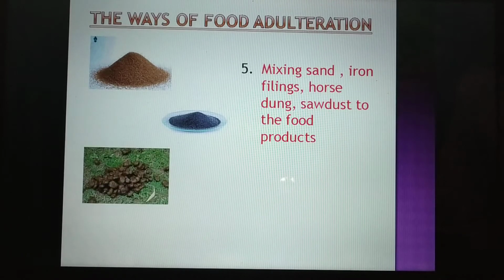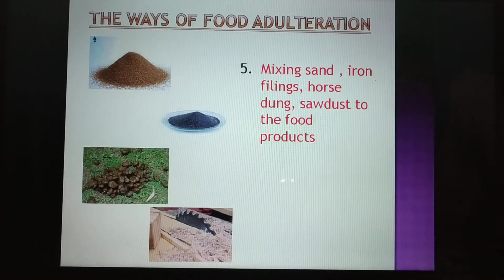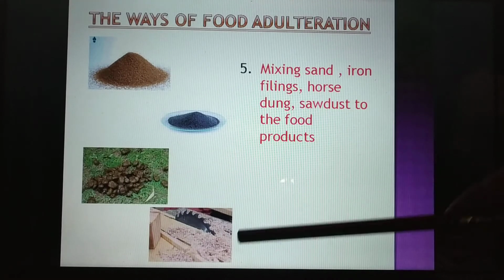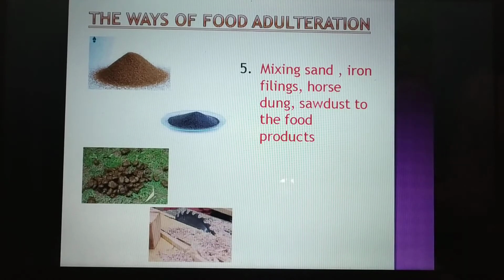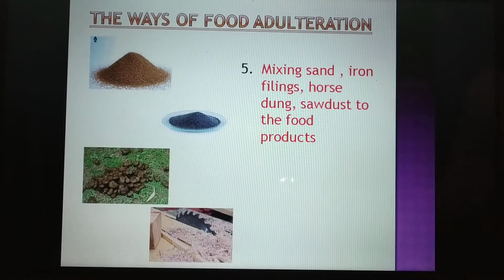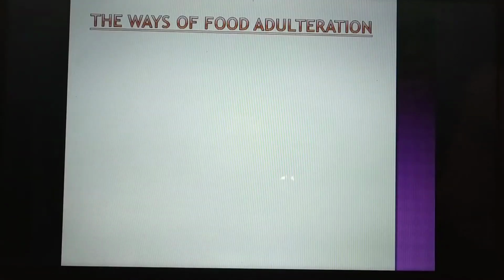Horse dung, the waste product of the horse, and sawdust. Sawdust is nothing but the particles which come out of the wood. So these things are added to the food products to degrade its quality.